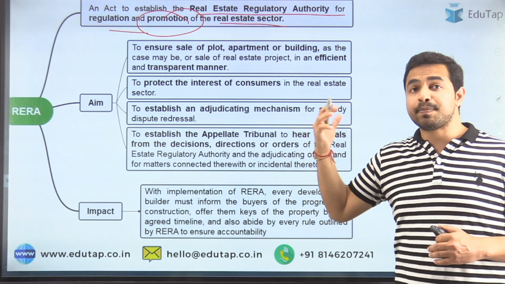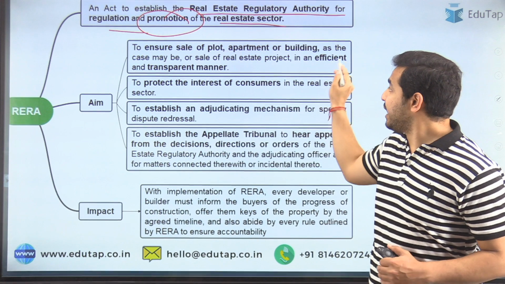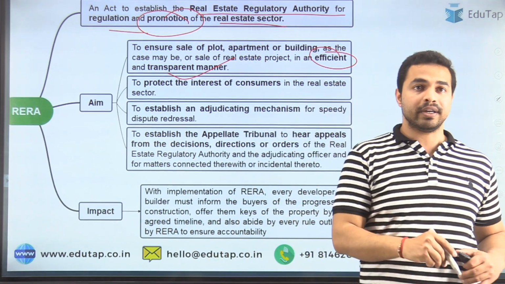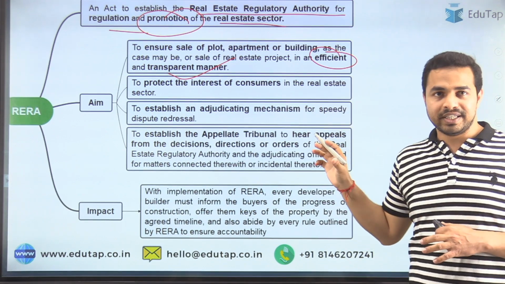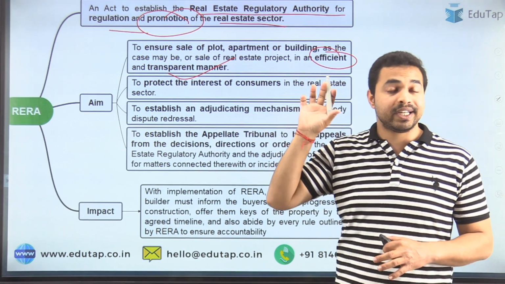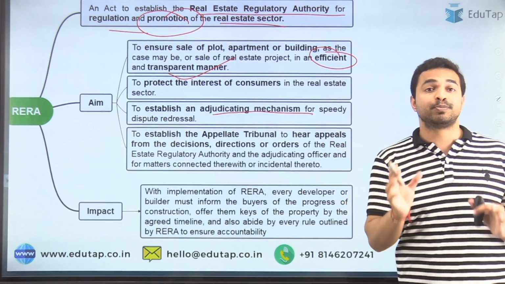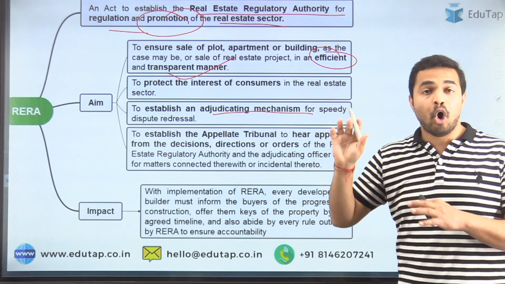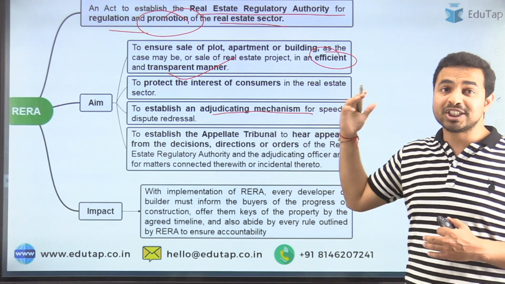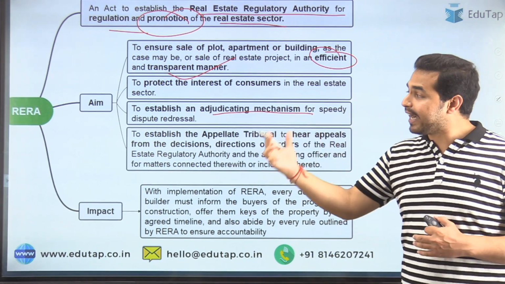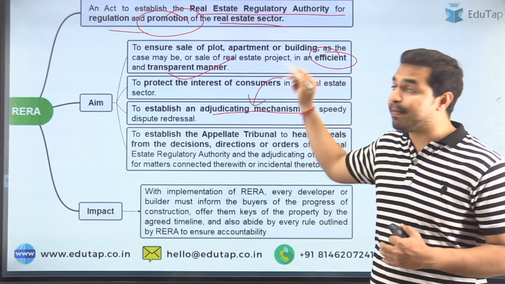Basically, the selling of properties, that is a plot, apartment or building, must happen in an efficient and transparent manner. Apart from that, it also aims to protect the consumers in the real estate sector, and it also seeks to establish an adjudicating mechanism for speedy dispute redressal. That means all the disputes, queries and concerns of the customers must be addressed in a speedy manner. That's why it seeks to establish an adjudicating mechanism.